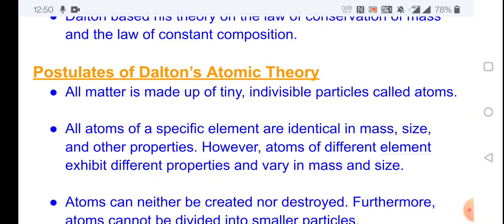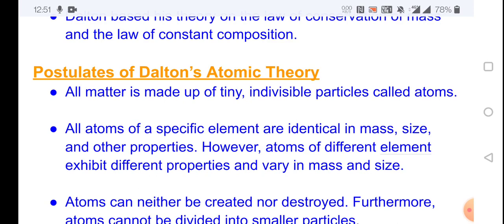His first postulate is that all matter is made up of tiny individual particles called atoms. He is saying that the atoms of any matter are tiny, individual particles. His second postulate is that all atoms of a specific element are identical in mass, size and other properties.